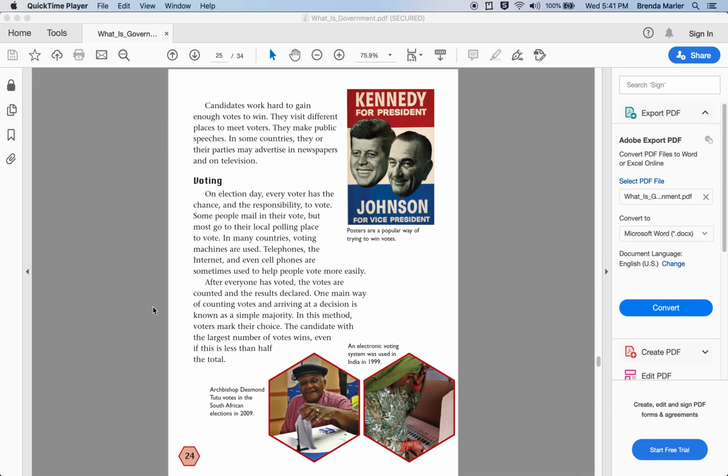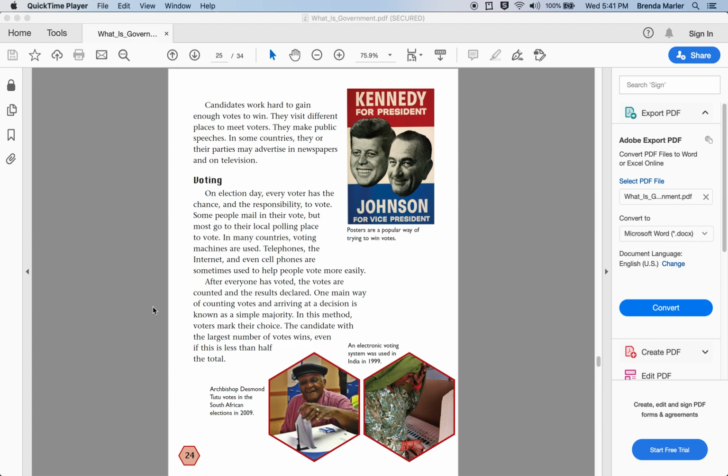Page 24. Candidates work hard to gain enough votes to win. They visit different places to meet voters. They make public speeches. In some countries, they or their parties may advertise in newspapers and on television. And then to the side, we see an old advertisement from probably around 1960 or 1964. This says Kennedy for president, Johnson for vice president. And then below that, it says posters are a popular way of trying to win votes.